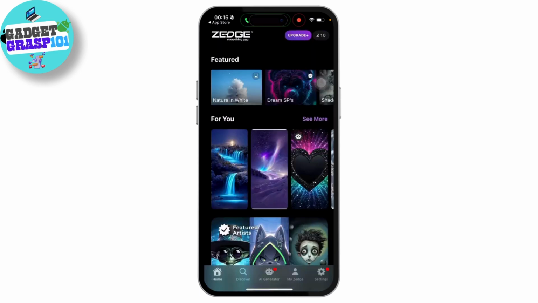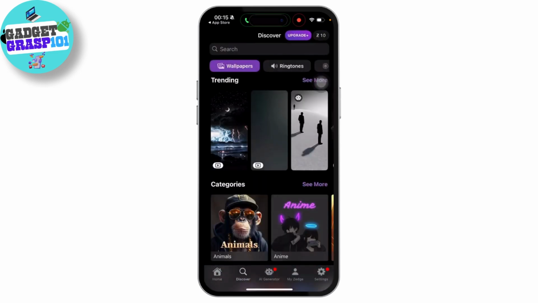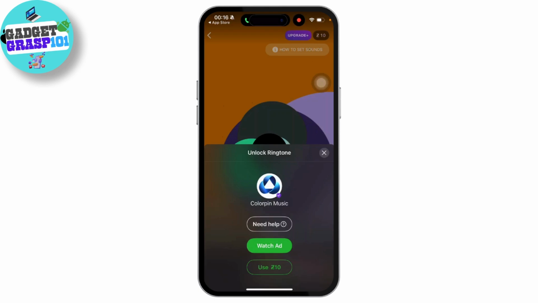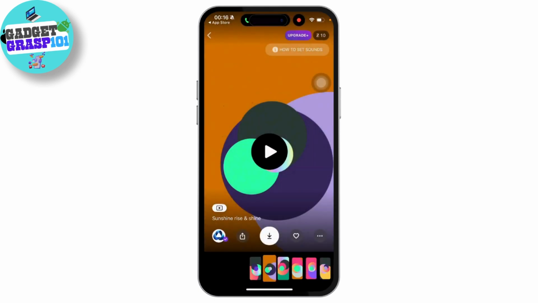Now once you're on the home page of Zedge, you can use the search bar at the top of the screen to find specific ringtones or browse categories like top ringtones or trending ringtones for popular options, and tap on any ringtone to preview it. When you find a ringtone you like, tap the download icon, usually a downward arrow. It may ask you to sign in or give permissions if you have not already.